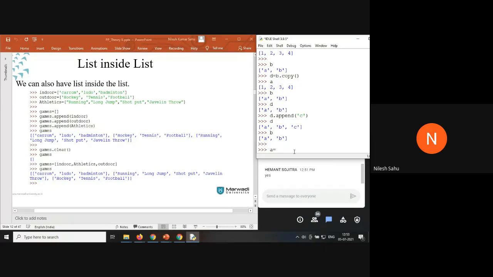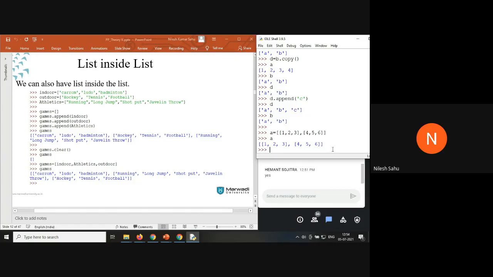Say a equal to 1 comma 2 comma 3, 4 comma 5 comma 6. Let's say the value inside variable a is 1 2 3, that is a list, and then another list, that is 4 5 6.